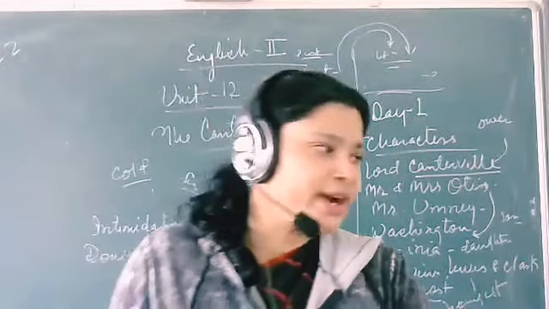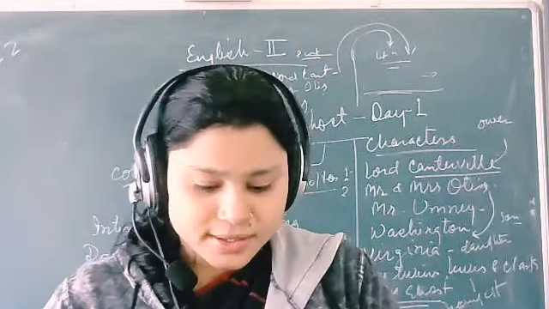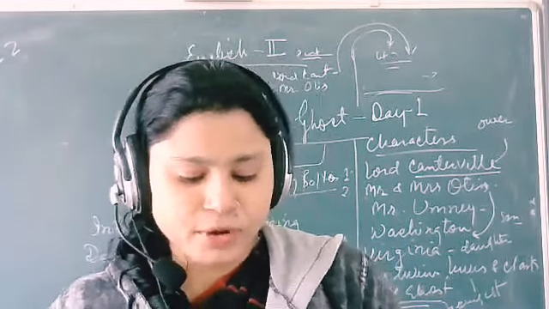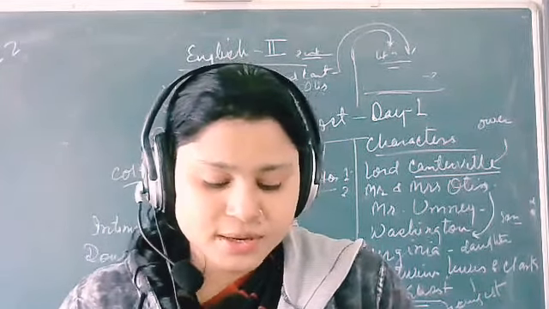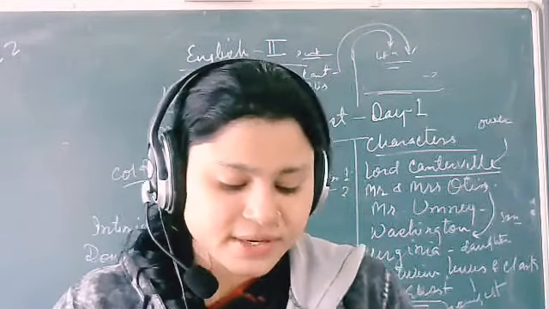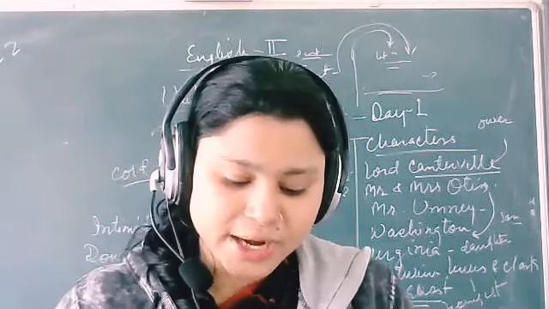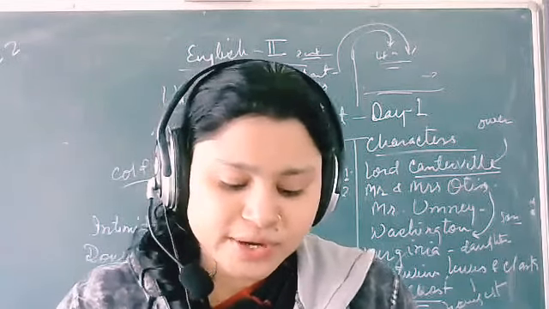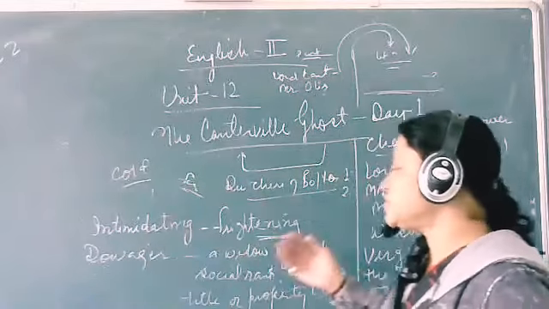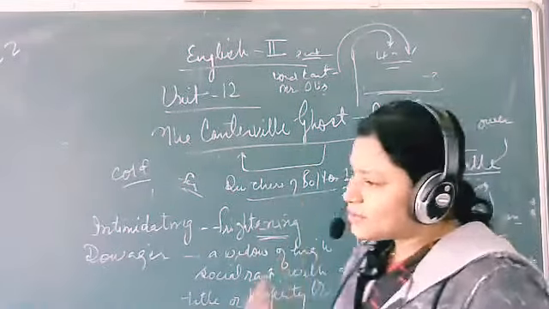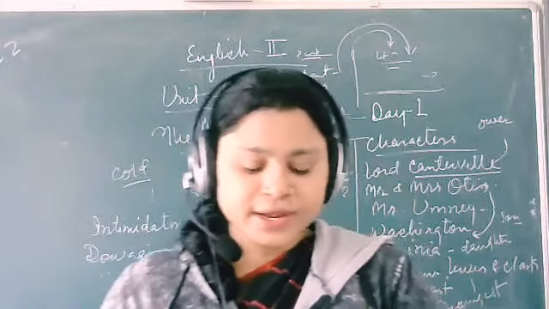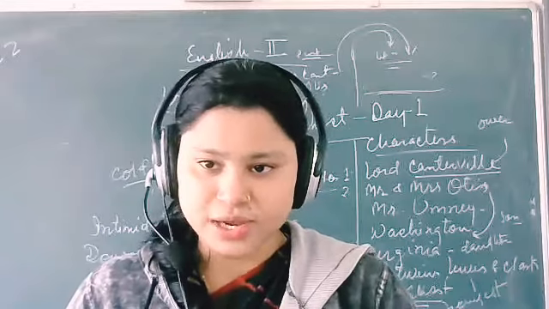We have money and money can buy anything. Lord Canterville, what is your point, Mr. Otis? My dear Lord, we would buy the ghost itself, if there were such a thing, and place it in a museum. So in these words, he says that if there is a ghost, I will buy it. In the way you are telling the story, we will also enjoy seeing these things, the story you have given us.